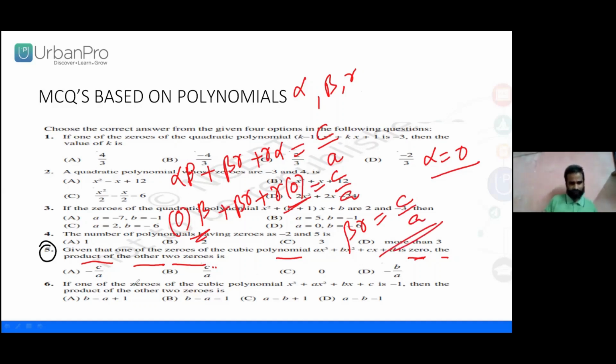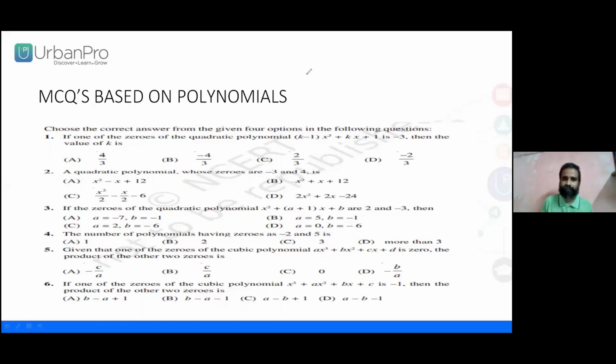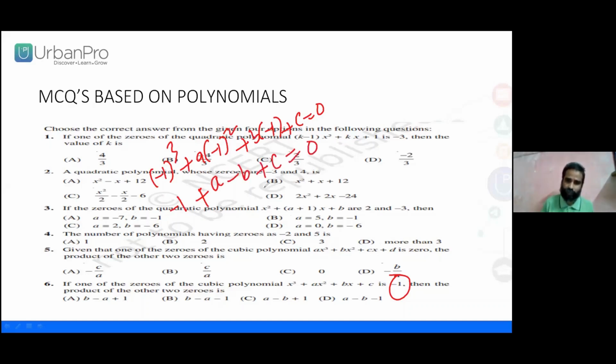Obviously, do we have the option? Yes, we were discussing one of the zeros: minus 1 whole cube plus A into minus 1 whole square plus B into minus 1 plus C equal to 0. That is minus 1 plus A minus B plus C equal to 0.